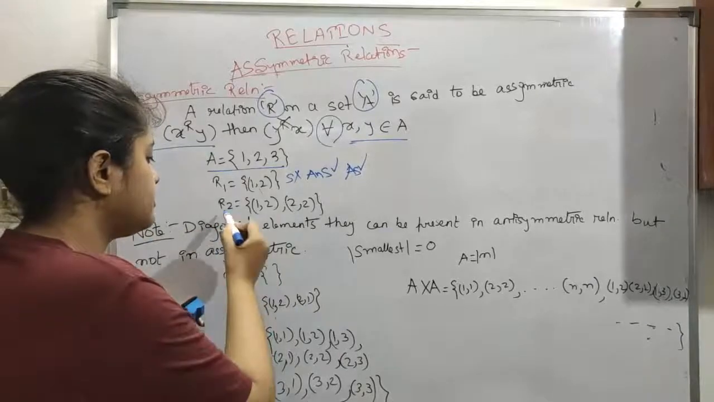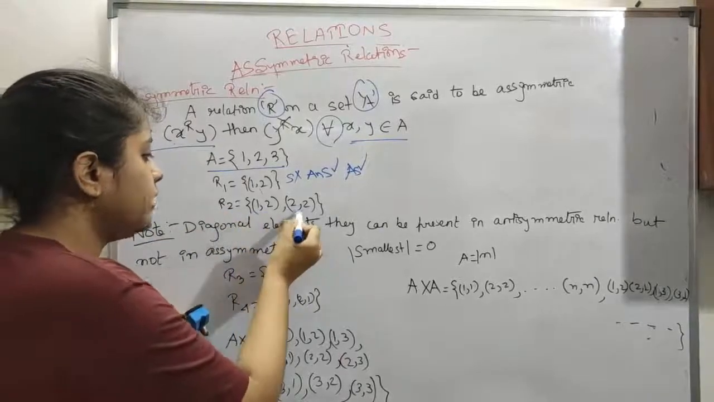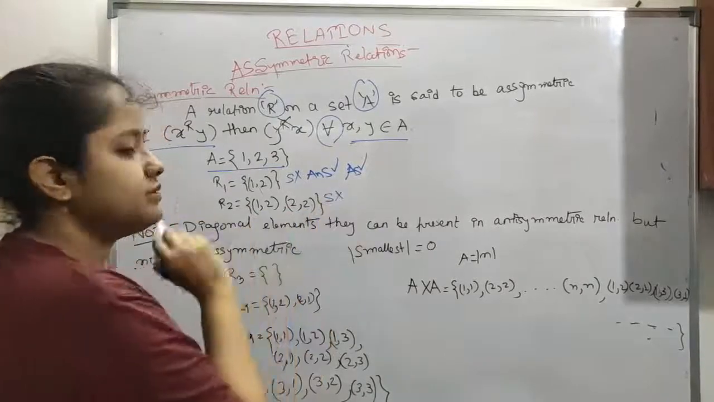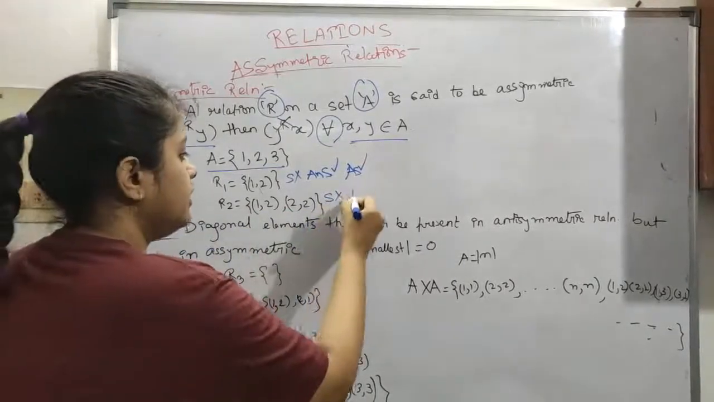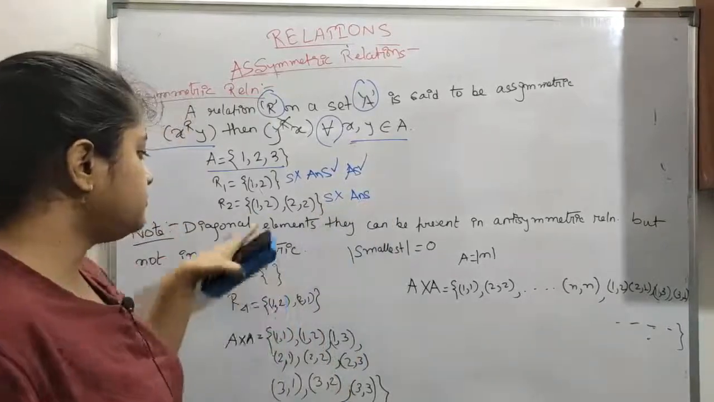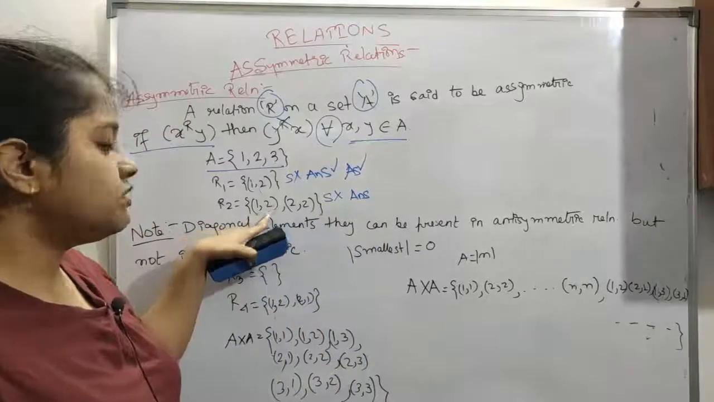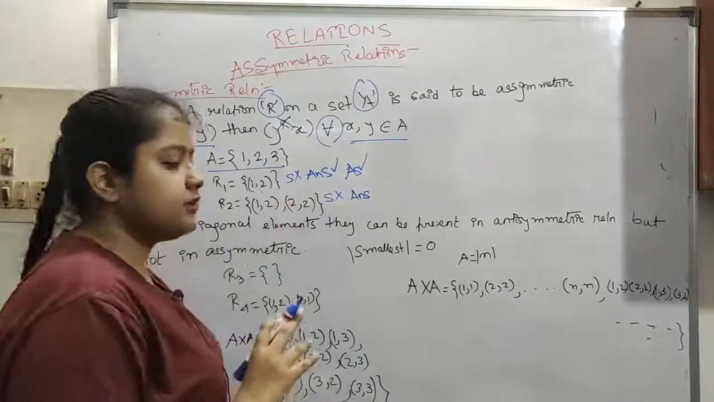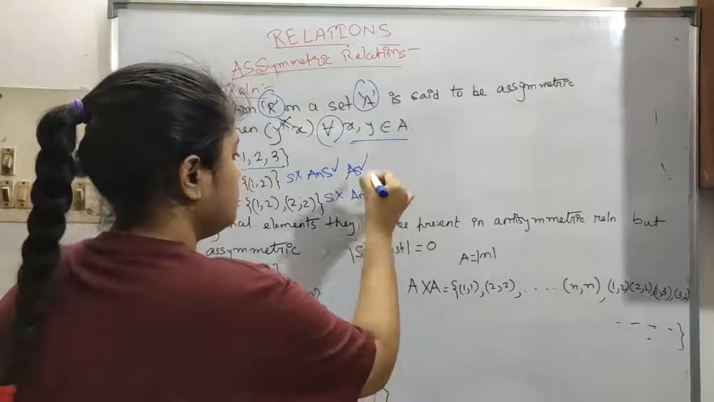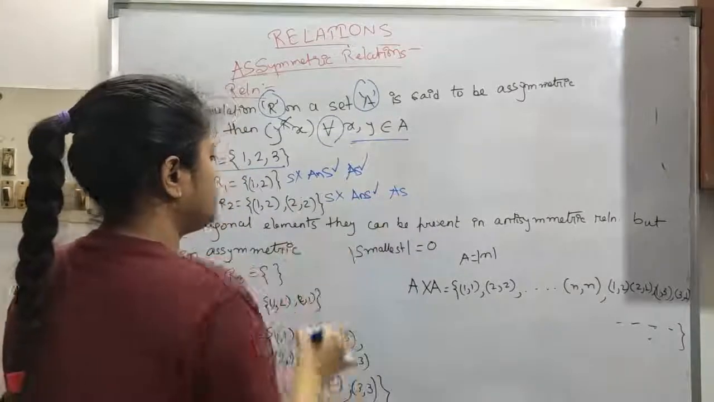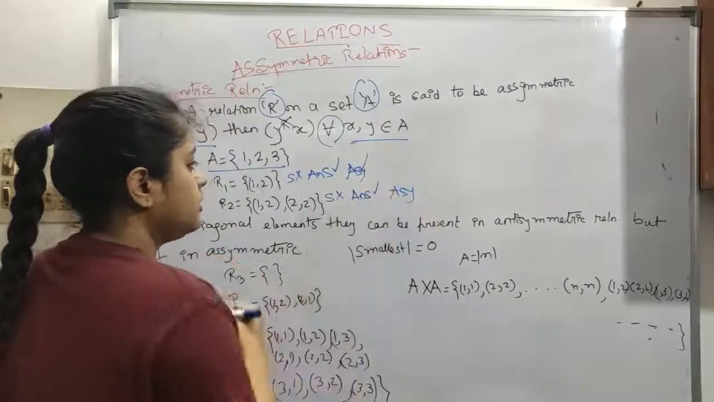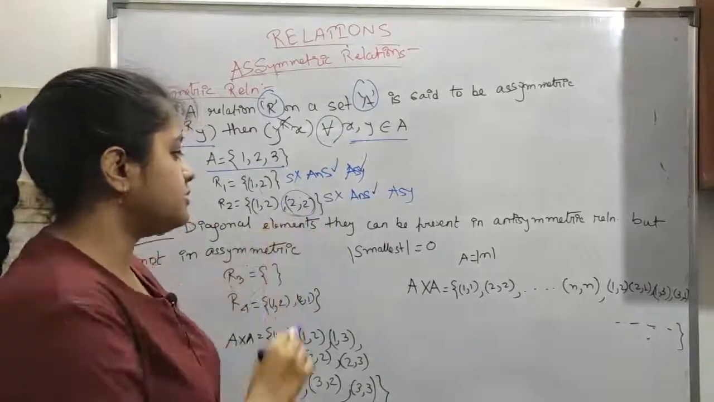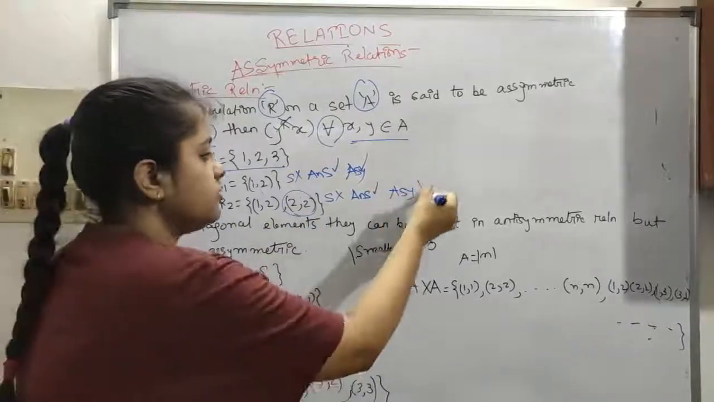So now let's see R2: (1,2) and (2,2) are present. Symmetric? No, because (1,2) is present, (2,1) is not present. Antisymmetric? Yes, it is true, because (1,2) is present, (2,1) is not present, and diagonal elements can be present in an antisymmetric relation. But what about asymmetric relation? Asymmetric is not possible because a diagonal element is present. Okay, (2,2) is present, so this is not an asymmetric relation.